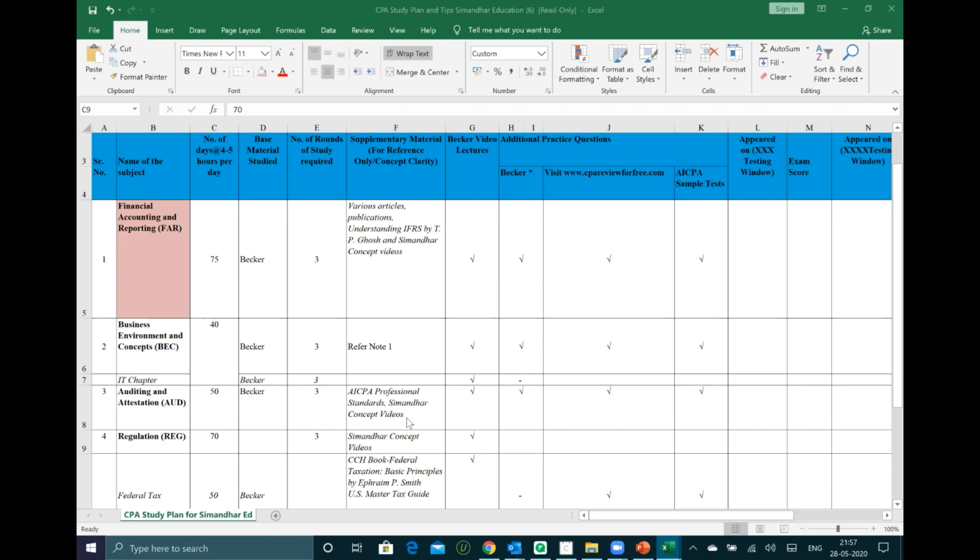Some of the times people don't find the third revision required, but again, it's up to you. If you think that it's not required and you're very super confident, you can skip the third revision and do the important things in the third time. But at least 2 times you will have to do everything. That's for sure. Okay, so thank you. Yep. Next.